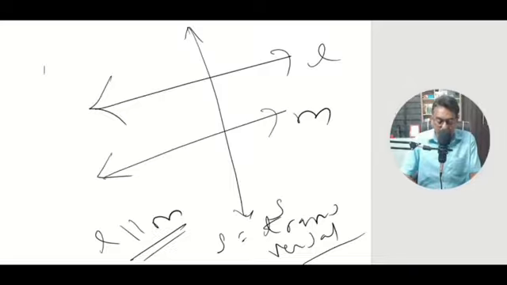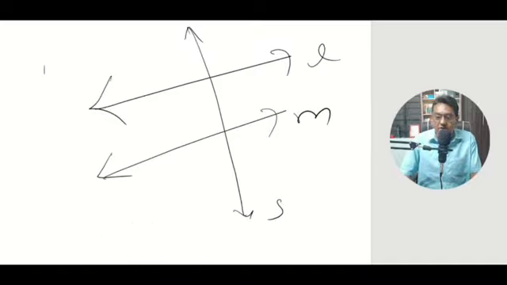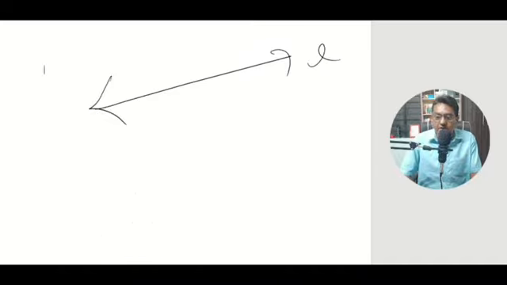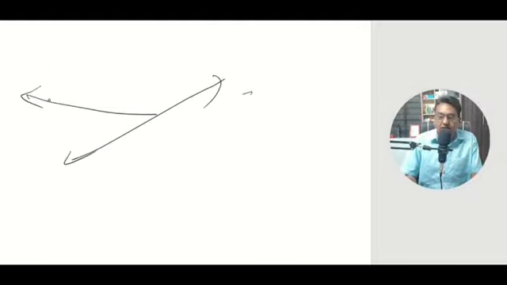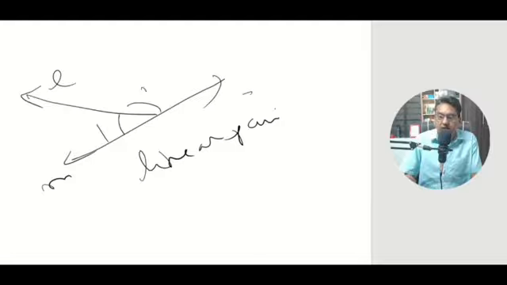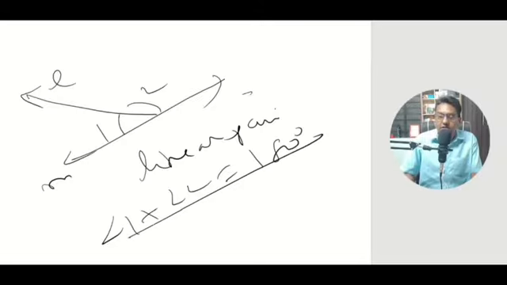So I think you have now well understood what is a line, what is a pair of lines, what is a straight line, what is a point, what is an angle. Now I come to some main points here. Supposing you are given one line like this and one slanting line like this, immediately you come to a conclusion that L and M are forming a linear pair. Now always in a linear pair we have one angle as 1 and another angle as 2. So angle 1 plus angle 2 would always be equal to 180 degrees. So this concept is also cleared.